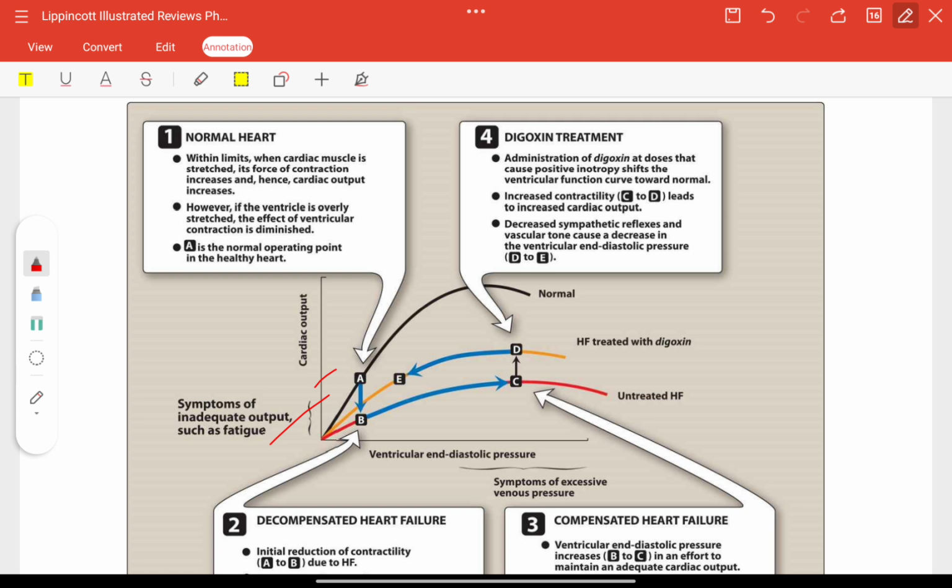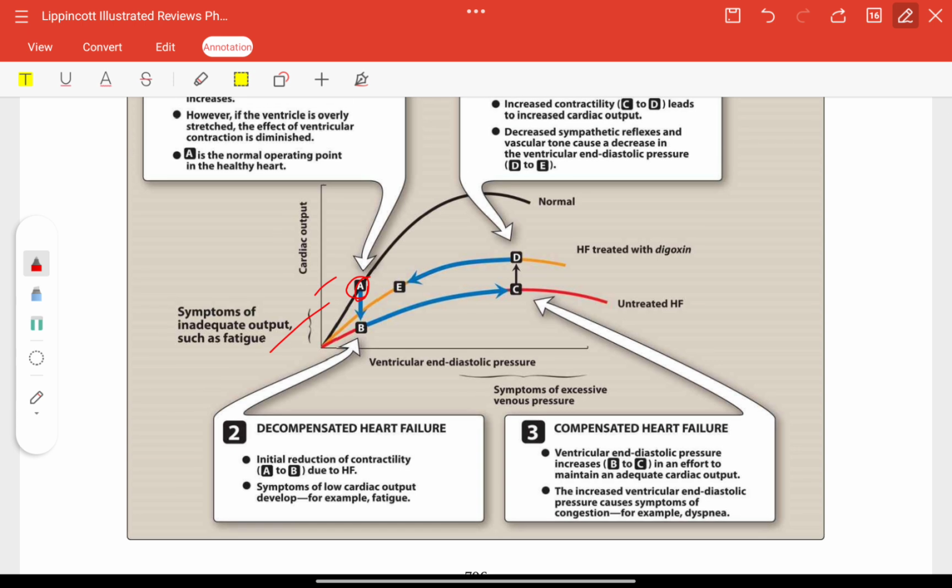Now first, in a normal heart, what happens? You can see here A. Within limits, when cardiac muscle is stretched, force of contraction increases and cardiac output increases. If the ventricle is overly stretched, the effect of ventricular contraction is diminished. A is the normal operating point in the healthy heart.